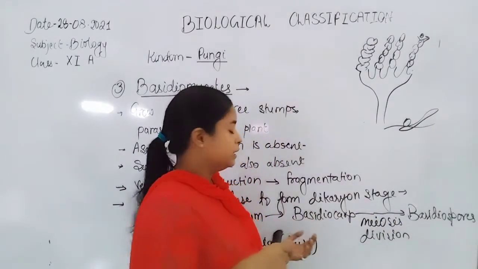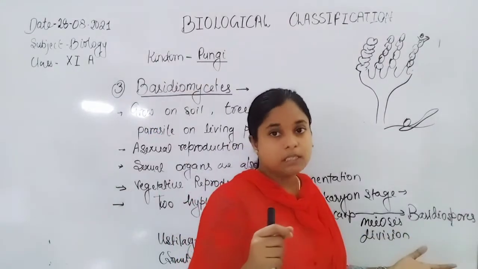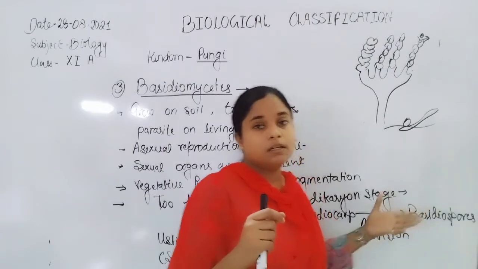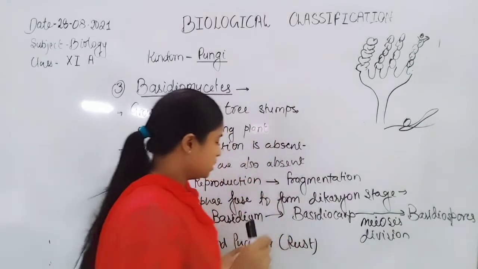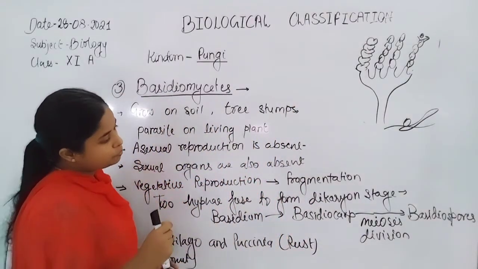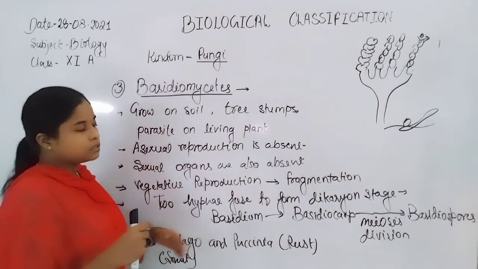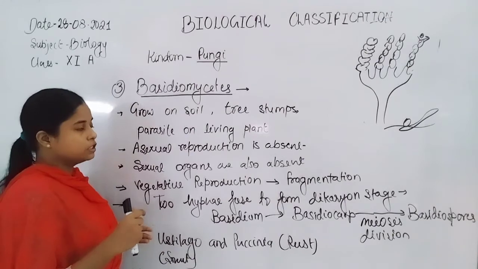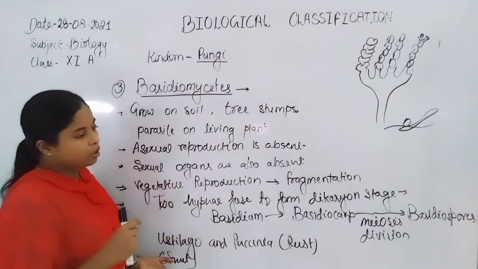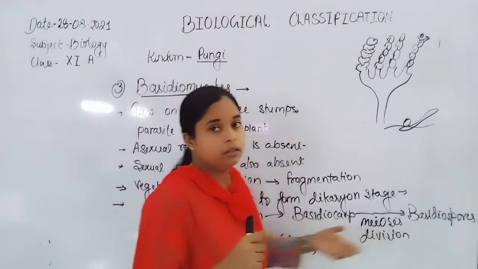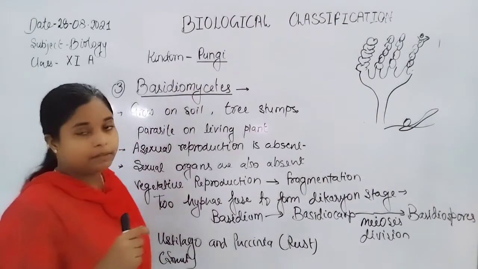Dikaryon stage gives rise to basidium. Basidium develops basidiocarp, the fruiting bodies. Inside the fruiting bodies, the nucleus undergoes meiosis division to develop basidiospores. Now, dispersal of these basidiospores takes place. Members of basidiomycetes represent the basidiocarp in their sexual cycle, in their reproductive cycle. Examples are Ustilago and Puccinia.